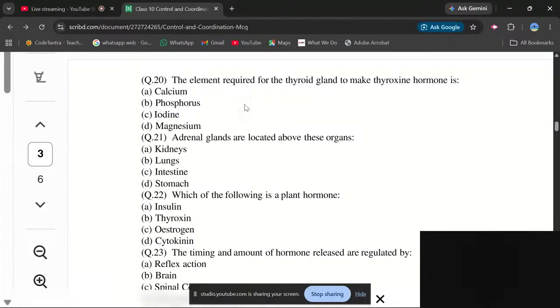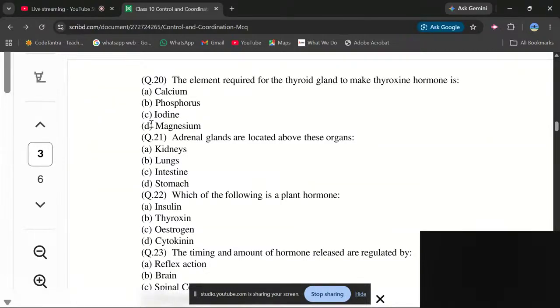So what is the source of iodine? Fish, egg, curd. These are the foods where you can get iodine in a simple form. And the basic thing is that if you are consuming iodine in your normal diet, there is no need to take extra or supplementary iodine from any other sources.